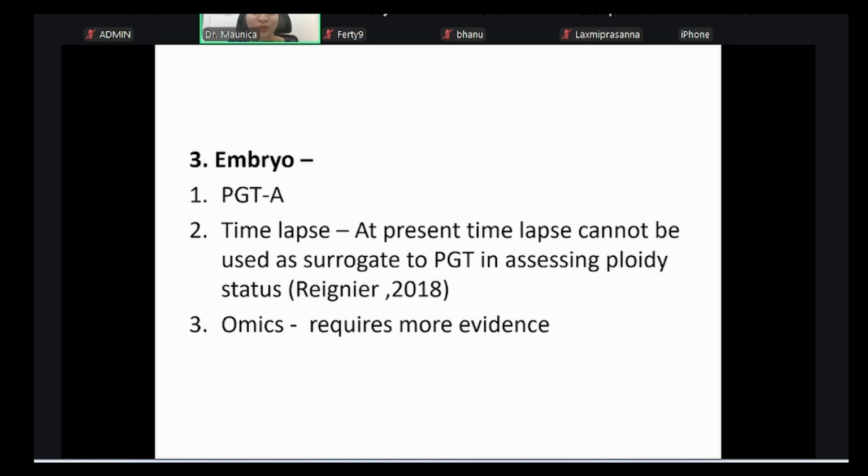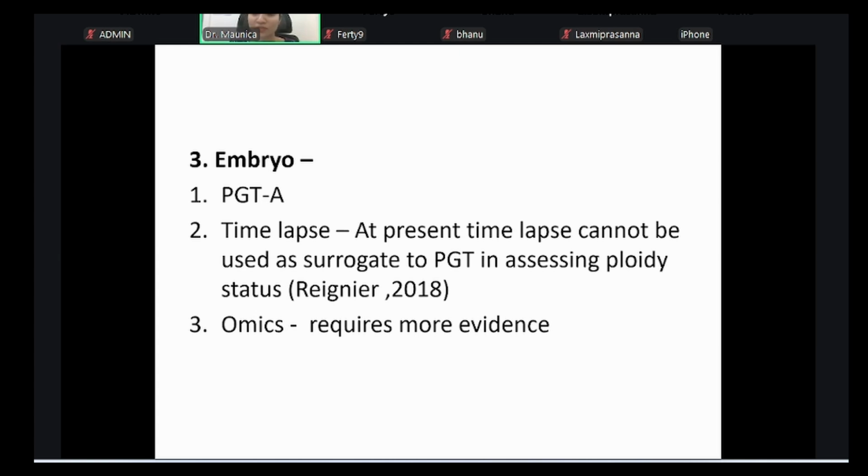Now embryo. Now, how do you test embryo? All of us know it is PGTA, which is pre-implantation genetic testing for aneuploidy. We have other PGT techniques also like PGT-M, monogenic disorders, and PGT-SR. Yes, I did not include it in the slide, sorry, but PGT-SR is for structural rearrangements. We do it when the husband and wife karyotyping is showing translocation errors. Then you have to do the PGT-SR.